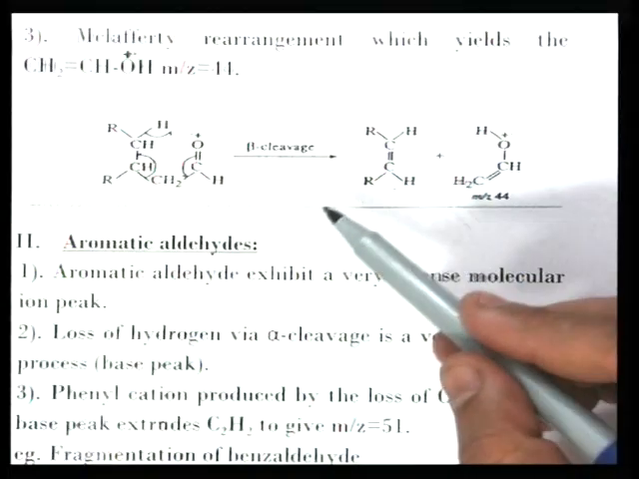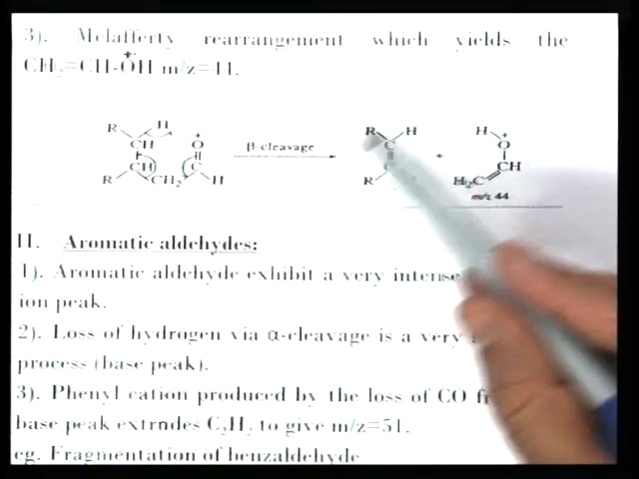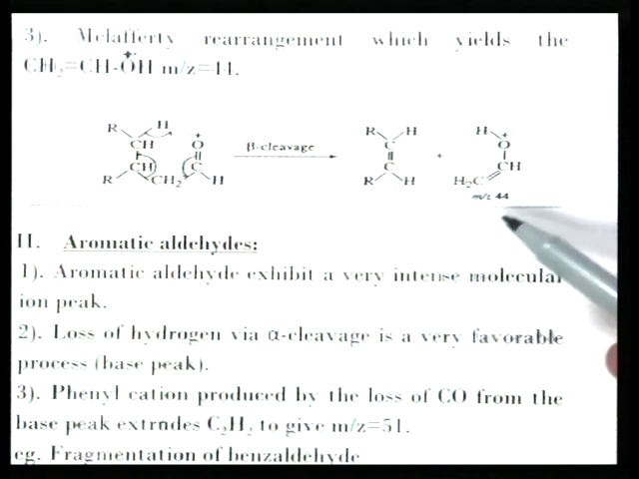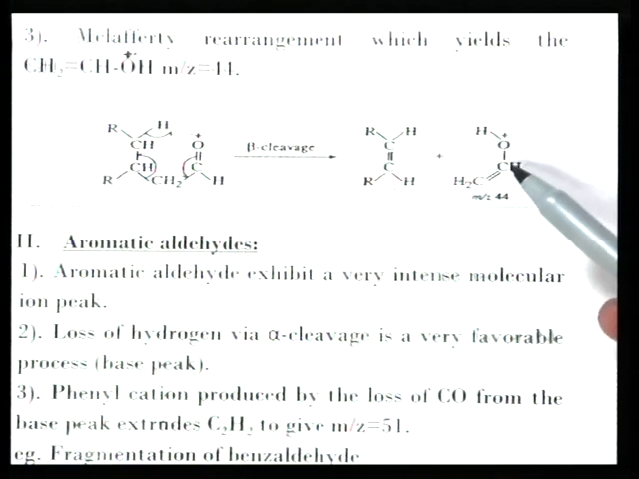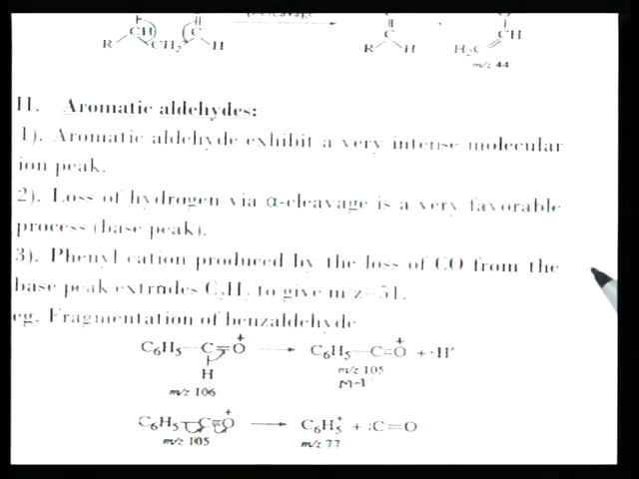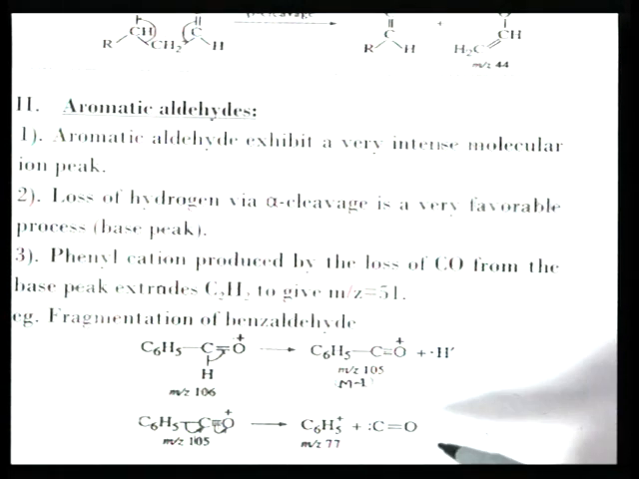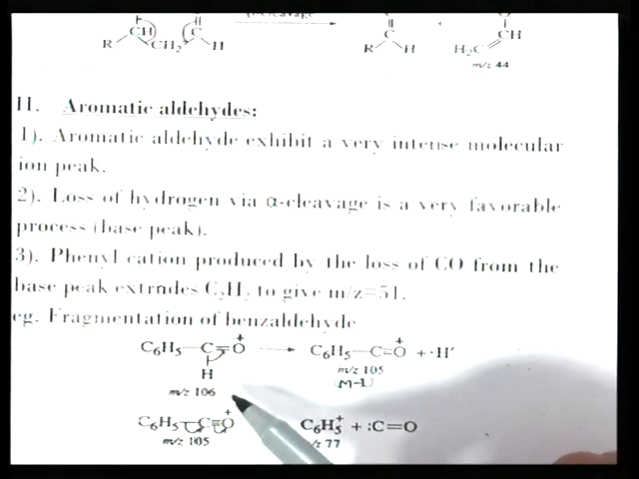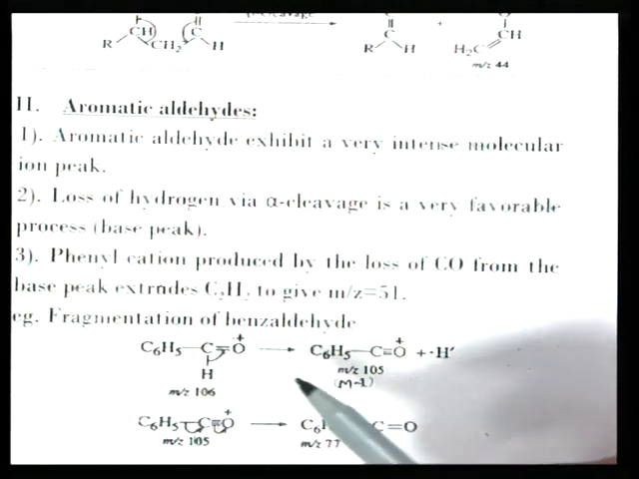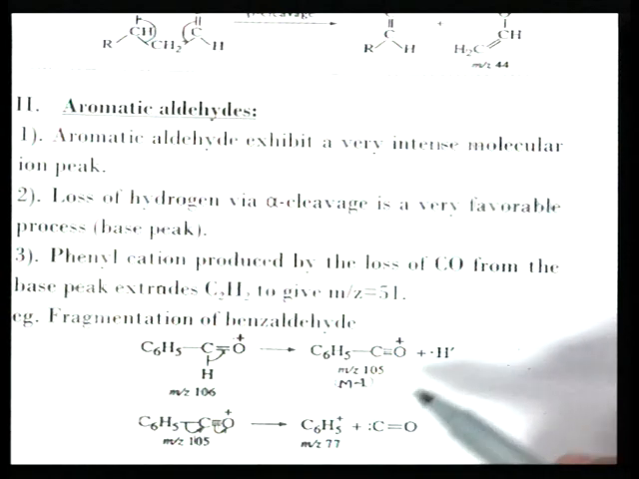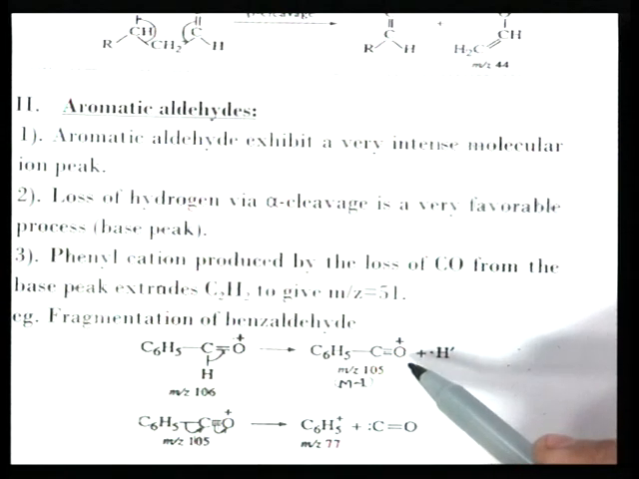Now, McLafferty rearrangement also occurs in the case of ketonic or aldehyde compounds. It loses a neutral ethylene molecule and the m/z 44 McLafferty ion is formed. Now, aromatic aldehydes show an intense molecular ion peak. Here is the fragmentation of benzaldehyde: after producing the molecular ion, an H radical is lost and the M minus 1 peak at m/z 105 is formed.